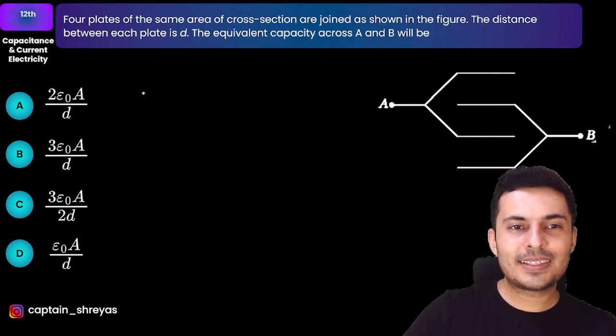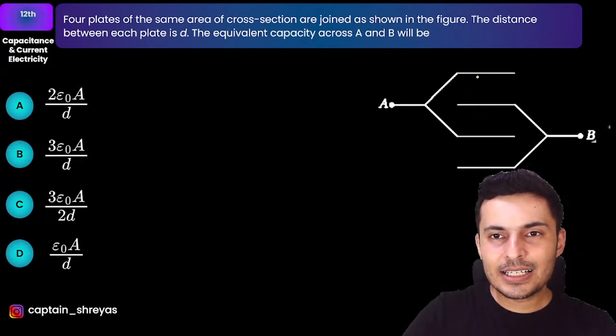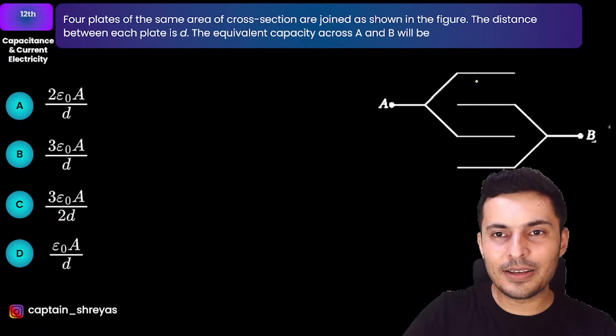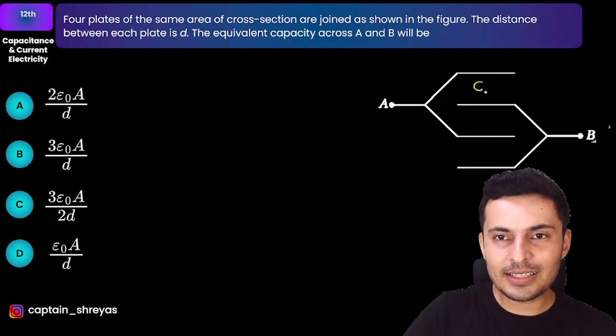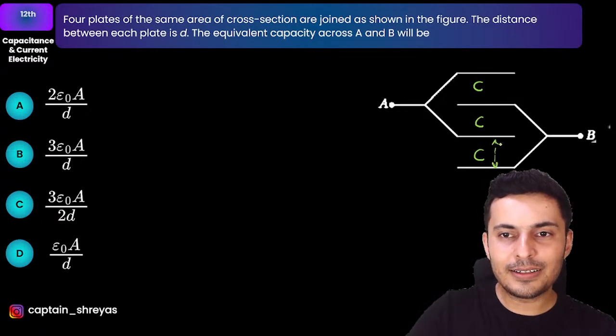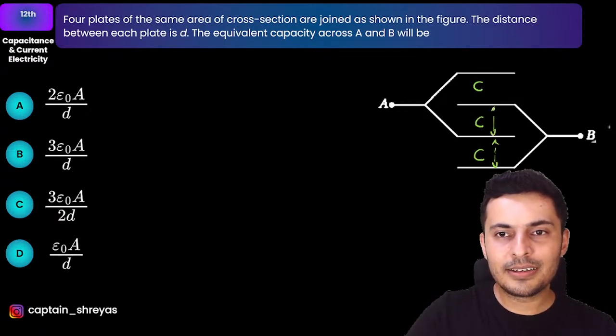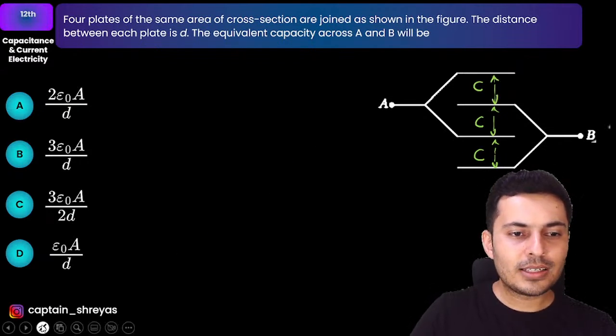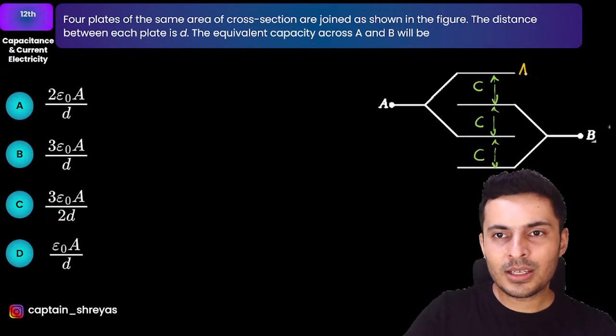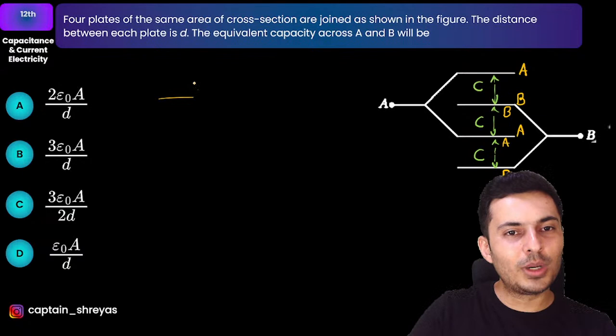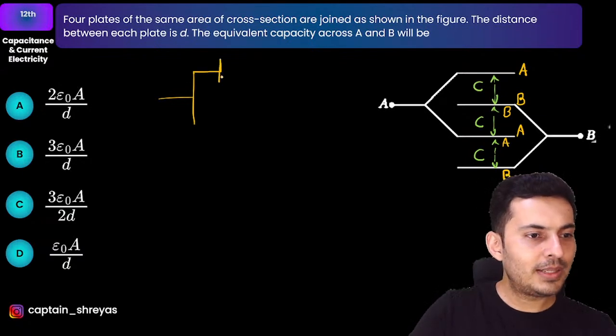Okay, so let's see how to solve these kind of questions. I can see that there are 3 capacitors over here. Do you see that? There is one capacitor here. There is one capacitor here. One capacitor here. This is one capacitor. This is one capacitor. And this is also one capacitor. You can see that each capacitor is connected between A and B. So all the capacitors have the same voltage difference.